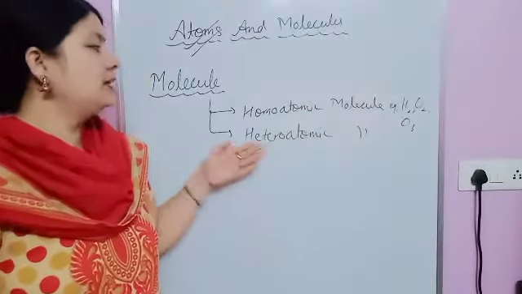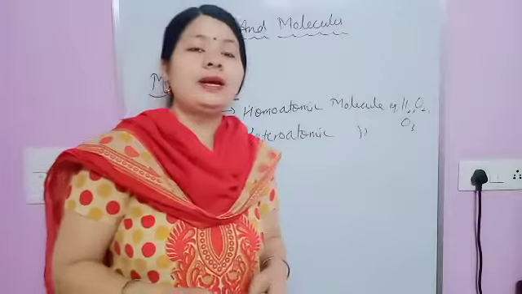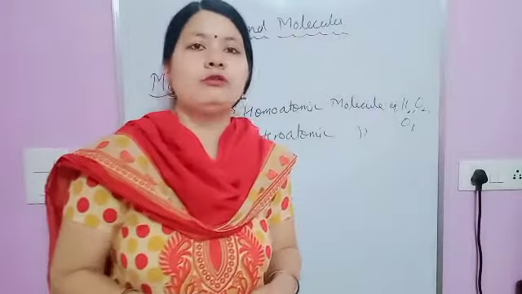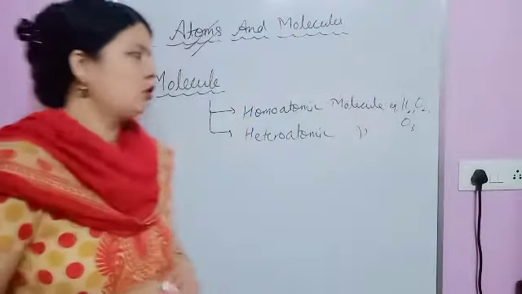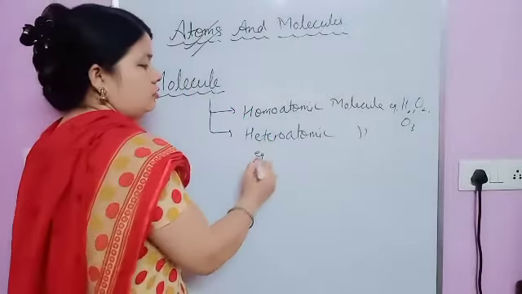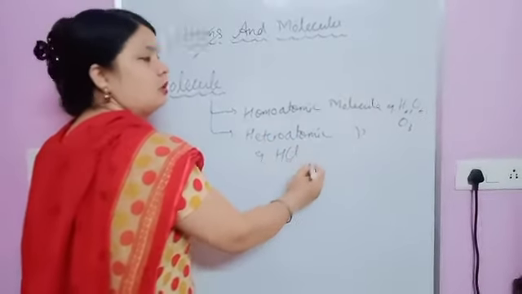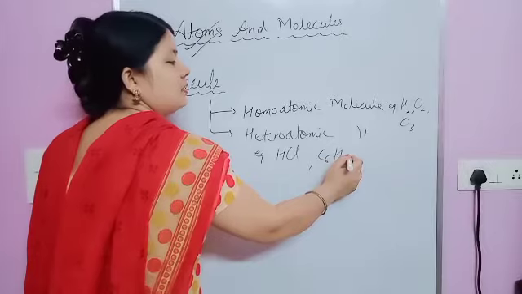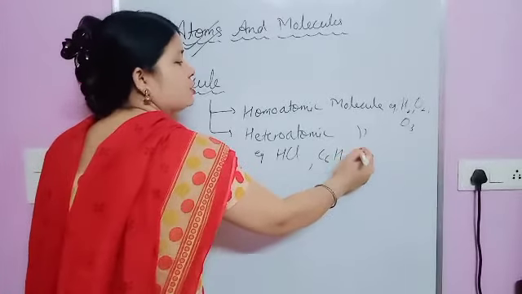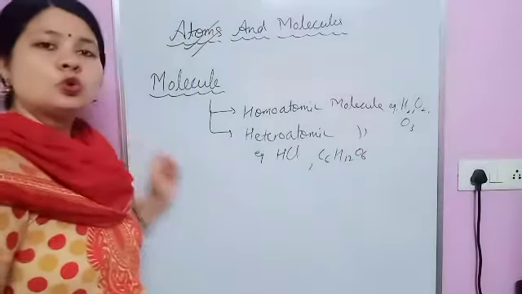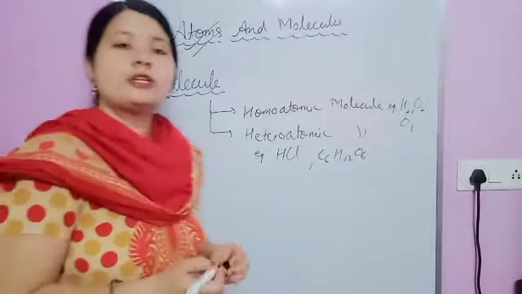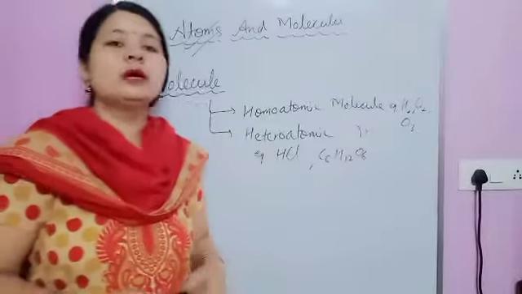There are many examples. In heteroatomic molecules, different types of atoms combine to form a molecule, such as HCl, hydrochloric acid, C6H12O6, glucose, H2SO4, sulfuric acid, and H2O, water. They are all heteroatomic molecules.